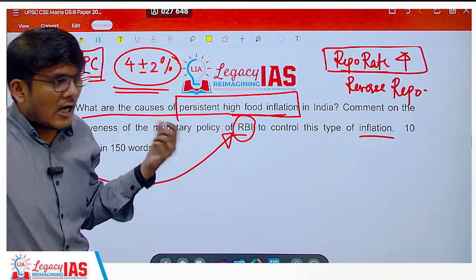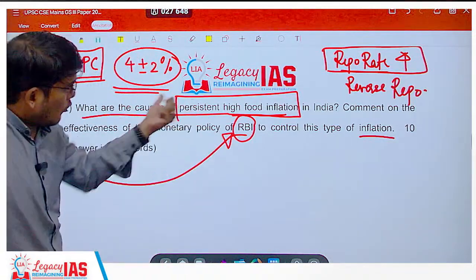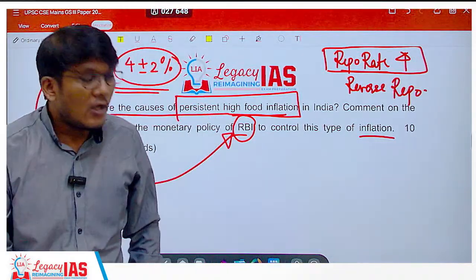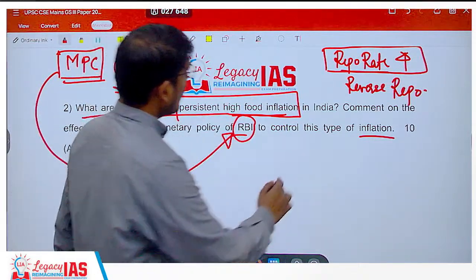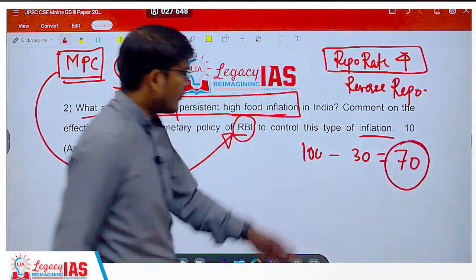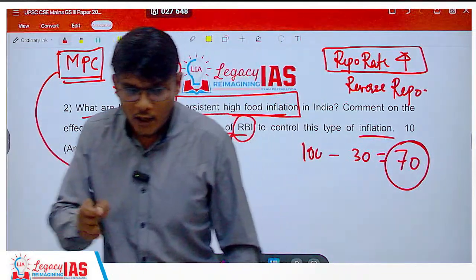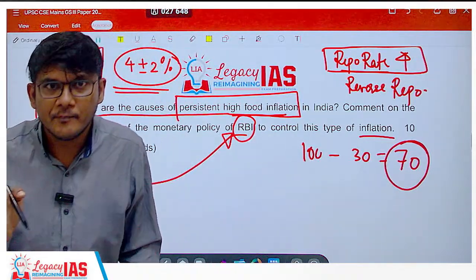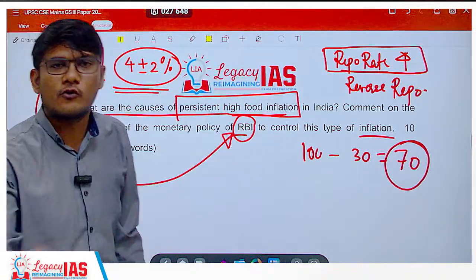At times, even El Nino and droughts could be the reason. That would be one thing. Then you can write, for example, that logistics, storage and cold storage are not there, because of which wastage is high. Even if you produce 100 and your wastage is 30, you are left with just 70. This wastage is happening due to lack of storage capacity in general and lack of cold storage capacity in particular. Fruits and vegetables are even worse hit. Because of this, supply is less, demand remains constant, and inflation will happen.